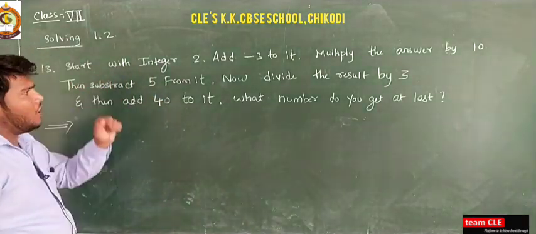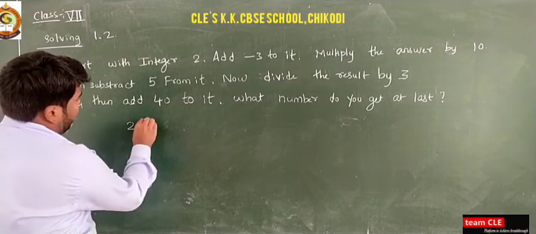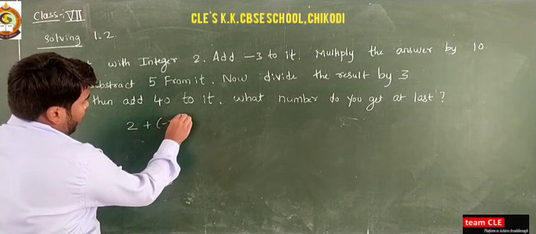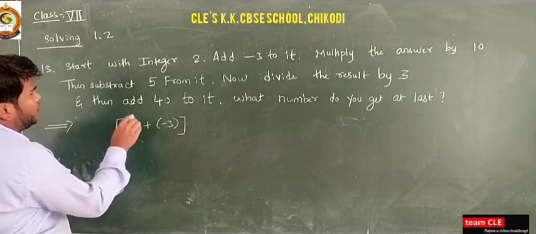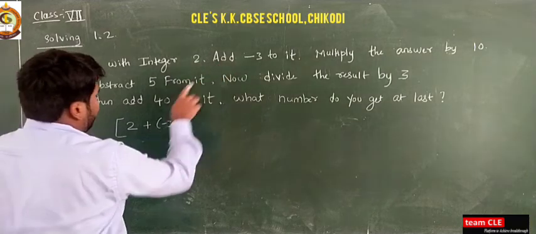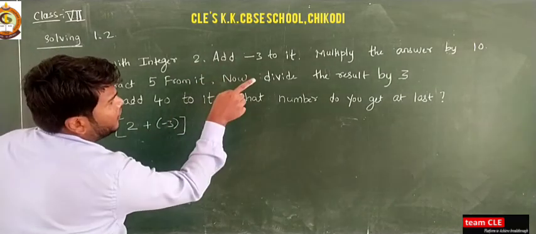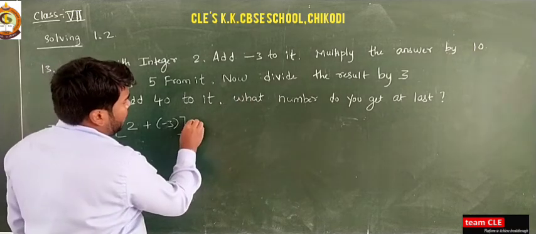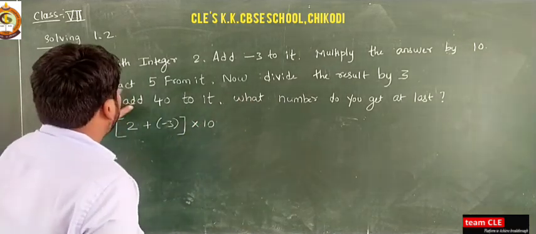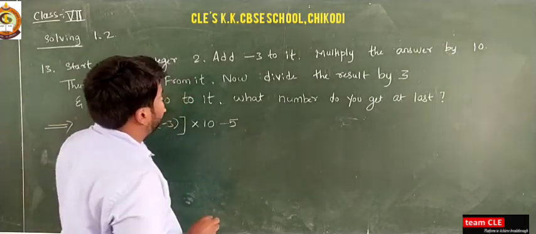First one, start with the integer 2. Then add minus 3 to it. According to the question, start with the integer 2, then add minus 3 to it, then multiply the answer by 10, then subtract 5.